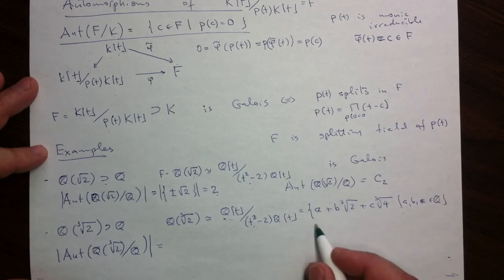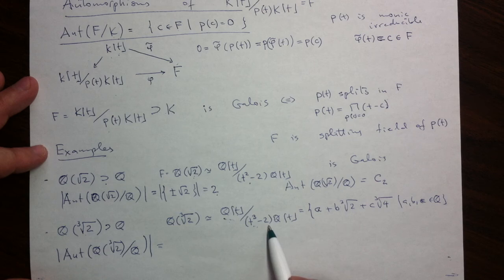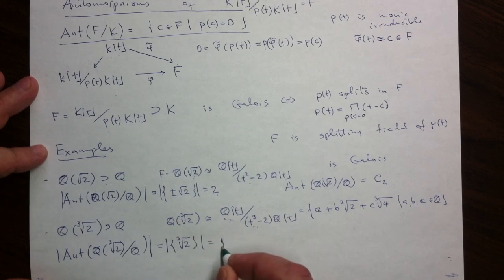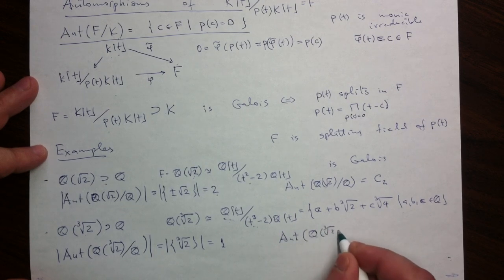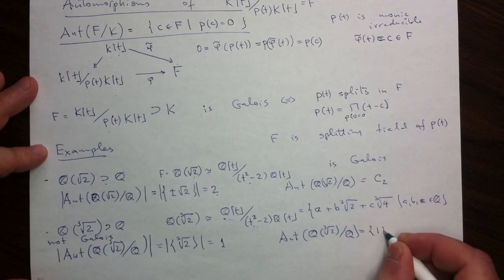are arbitrary rational numbers. So none of those numbers will be a root apart from just the cubic root of 2, because we know what the roots are. They're the cubic root of 2, and there are 2 complex roots, and these are all real, so the only one element of this field is a root. So then the size of the automorphism group should be 1, and then the group is trivial. And that is not a Galois extension. It doesn't have any symmetries but the trivial one.